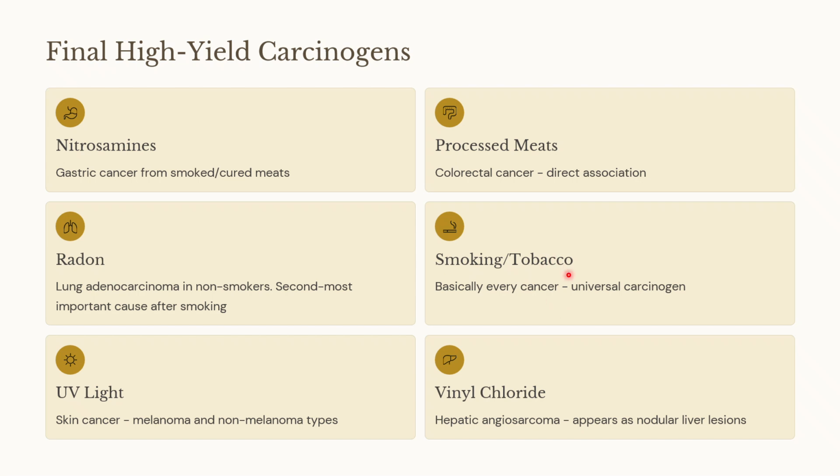What about smoking or tobacco? Basically, every cancer can be produced by smoking or tobacco. UV light can result in skin cancer such as melanoma and non-melanoma. Vinyl chloride can cause hepatic angiosarcoma, which will appear as nodular liver lesions.